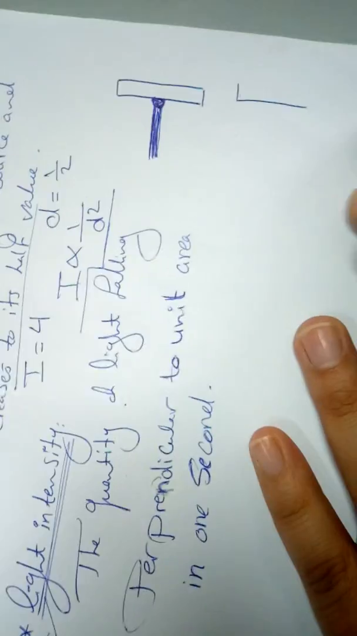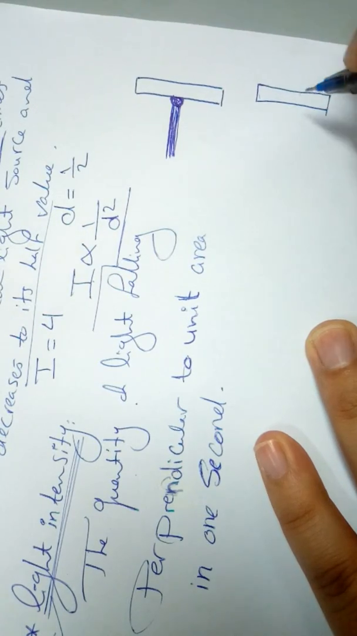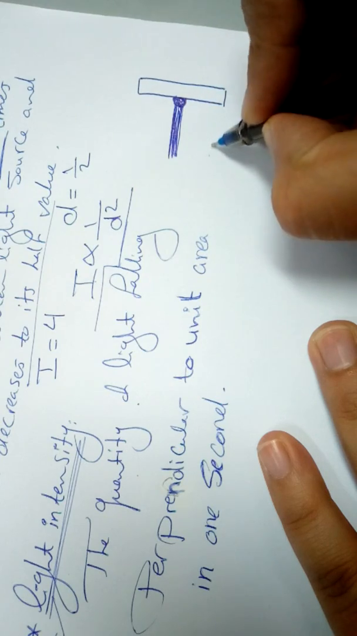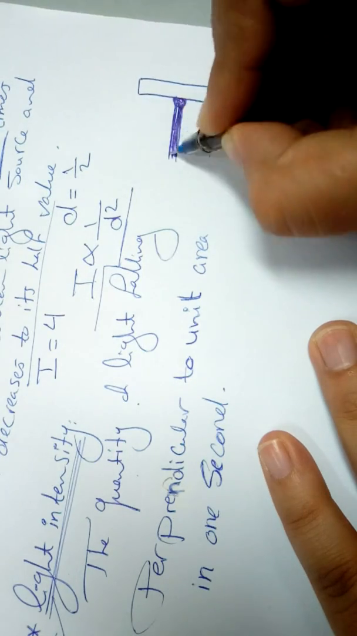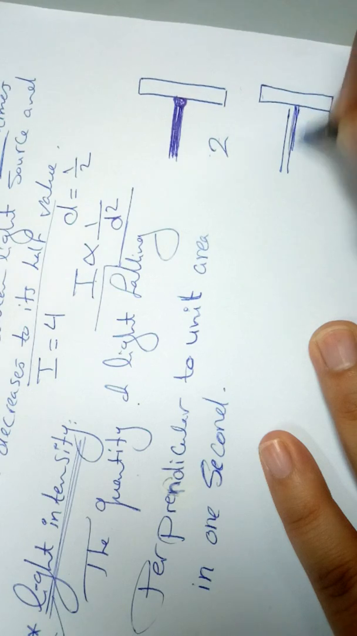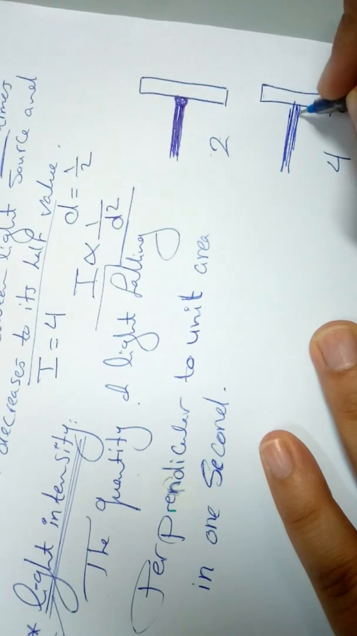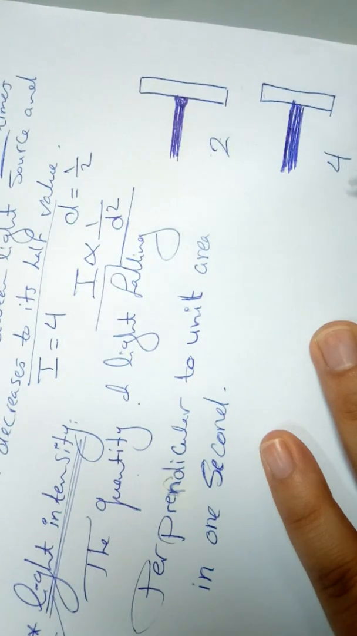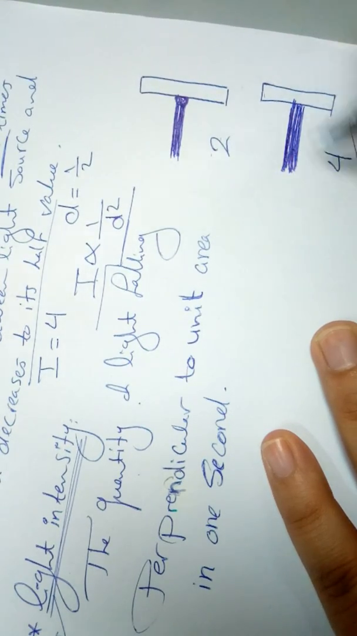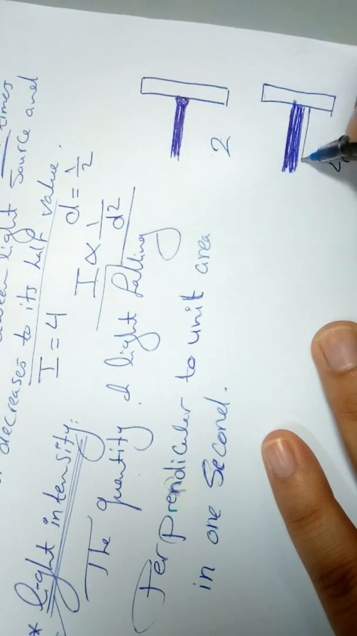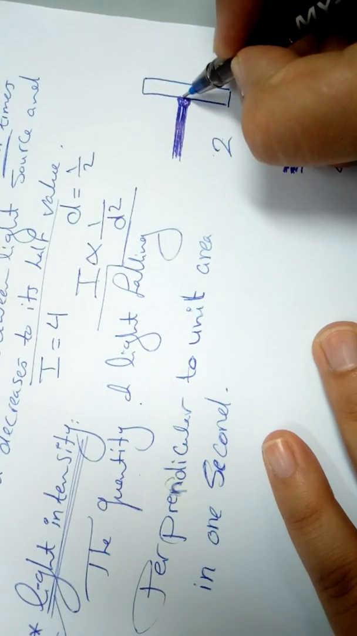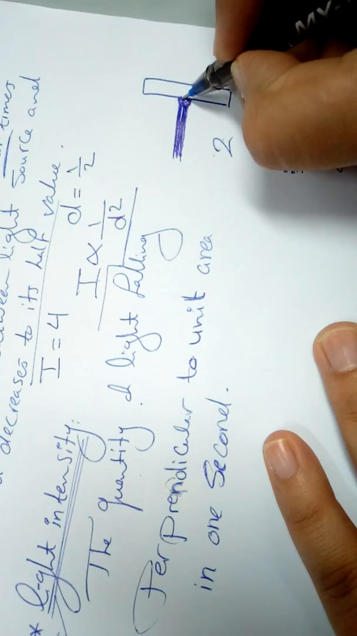Now, if you have a wall like this, and the light intensity here equals 2, and the light intensity here equals 4, which one has the higher value? Yes, this light intensity here is more than the light intensity here, because the amount of light that falls perpendicular on the unit area in this area is more than the quantity of light that falls on this unit area. Thank you.